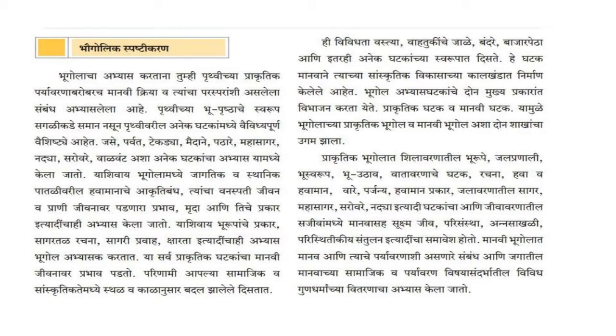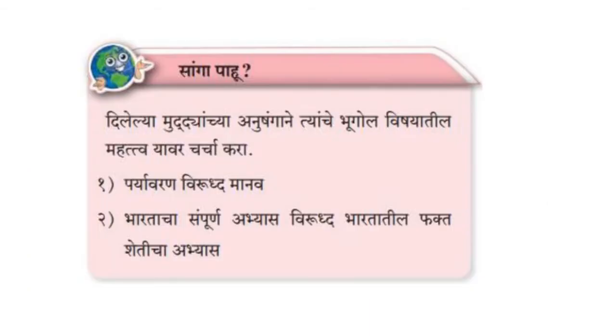The same table, the geographical explanation that is given on the same page, that is page number 75, is being eliminated. Next is Sanga Pahu, can you tell? So this is also eliminated from this chapter, which is environment versus man, the difference between environment versus man, or complete study of India versus study on only agriculture in India.